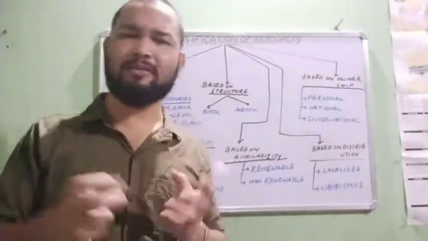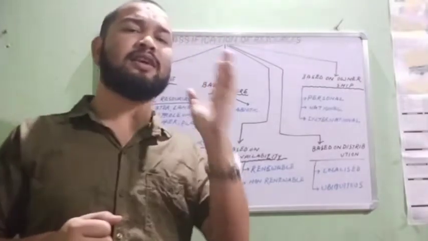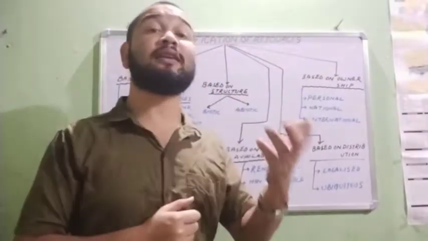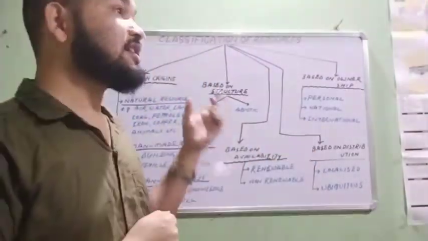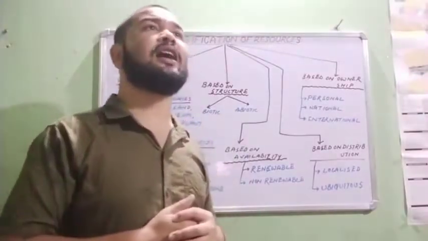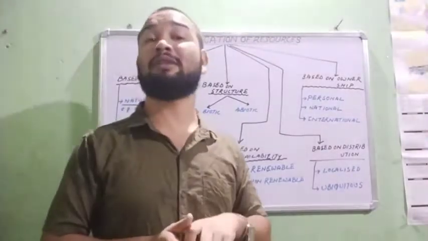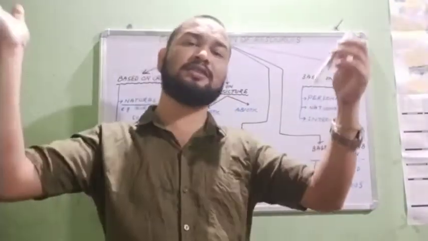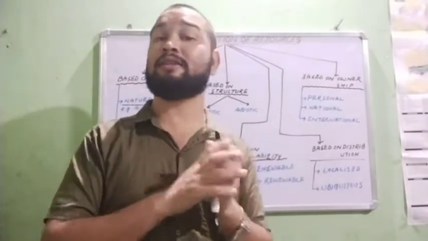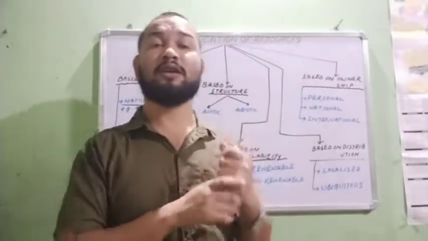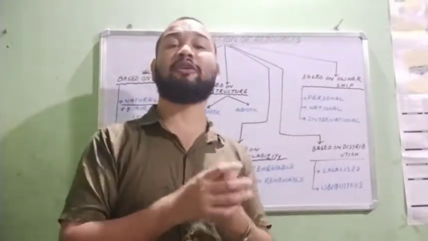Plants, animals, and human beings are also included. Plants, animals, and microorganisms are the biotic resources. And abiotic resources are all those resources which do not have life. Like this house, it is an abiotic resource. This table is an abiotic resource. This board, this marker, these are all abiotic resources.